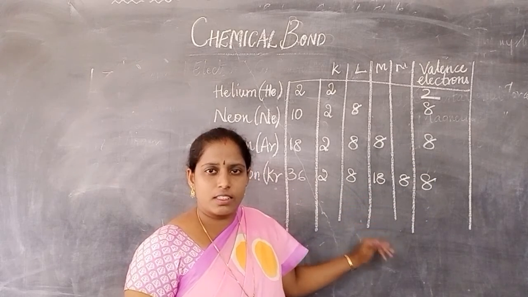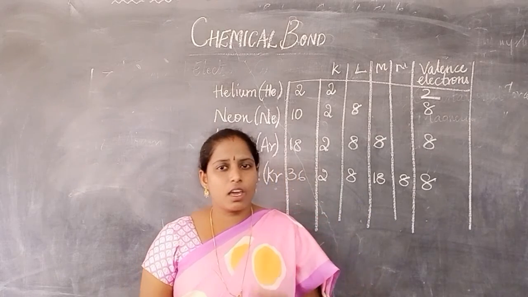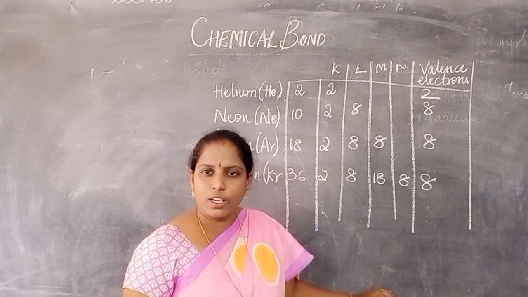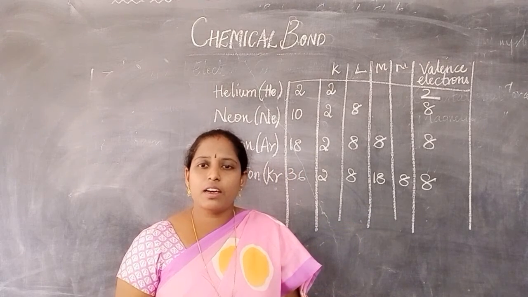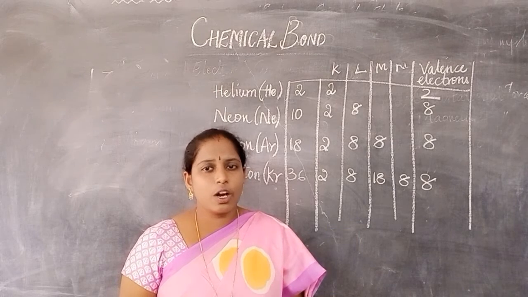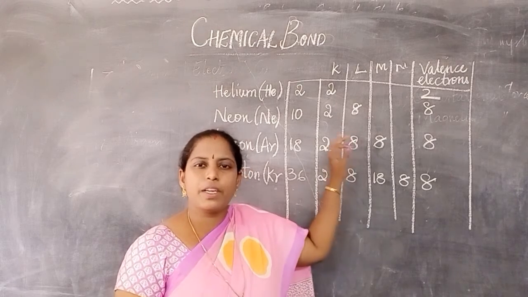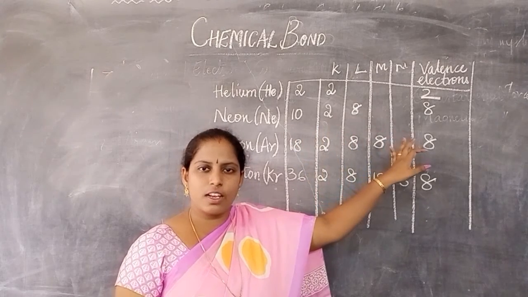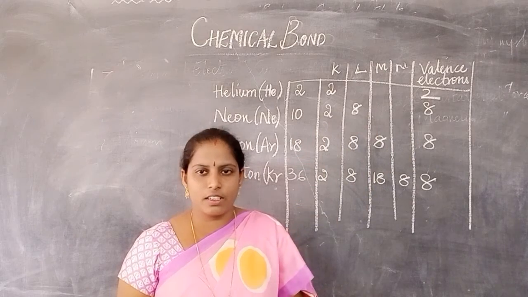Now these noble gas elements are considered to be stable because they have an 8 electron structure and they are also chemically inert. They do not participate in chemical bond formation. Except helium, because helium has 2 electrons in the last shell and its only shell is completely filled.